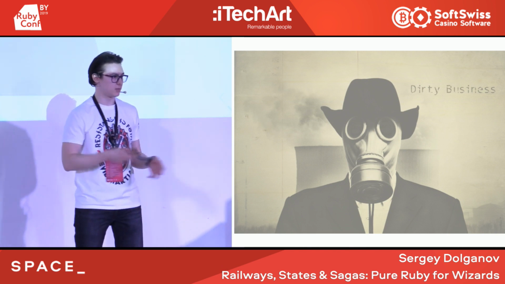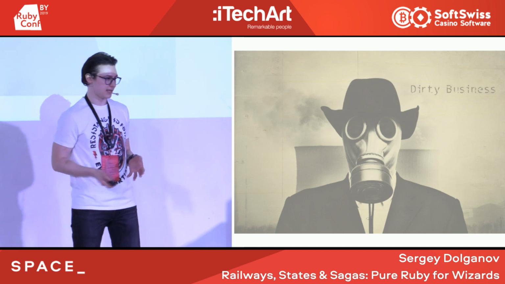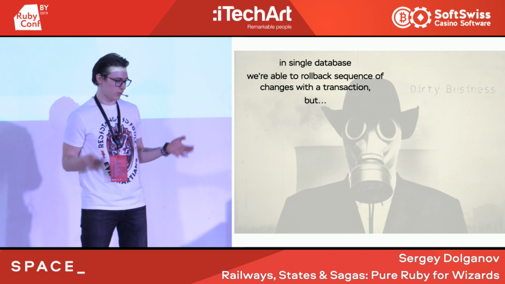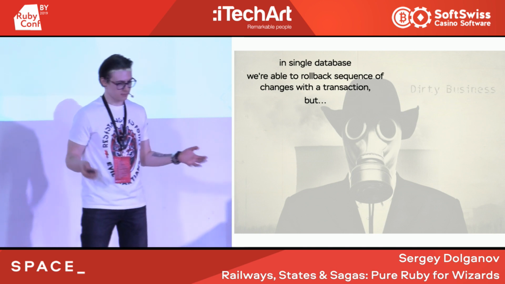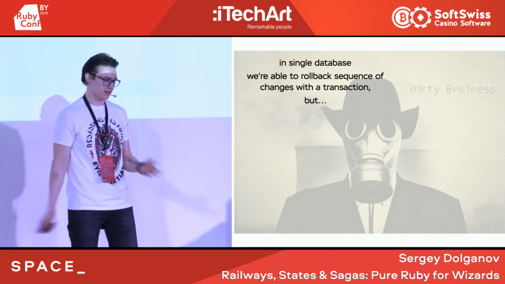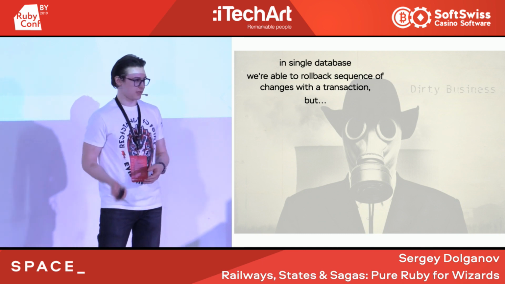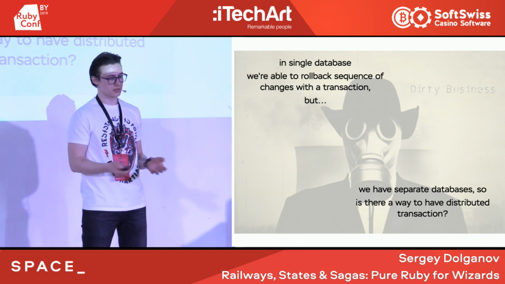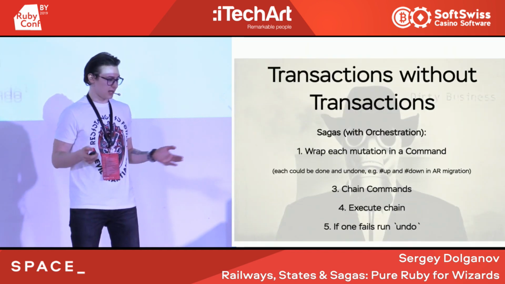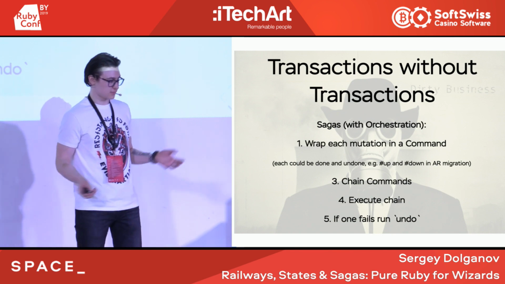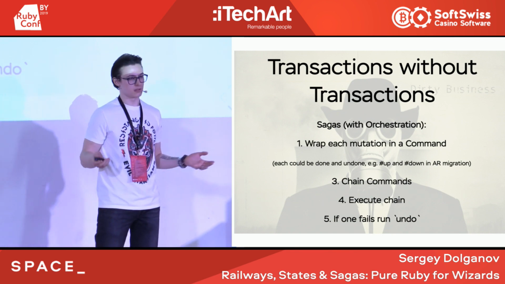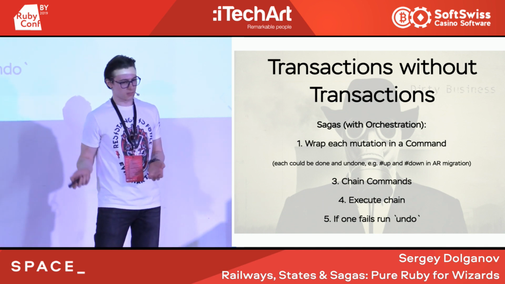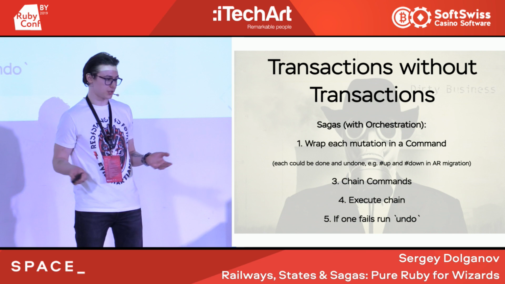It could be the UPS system or Russian Post, and if something fails, we are unable to roll it back, because when we have a single database, everything is okay. We just wrap it in a transaction and everything will be all right at the end of the transaction. But we have separate databases, no access to the external system, so how to behave? We need a transaction without a transaction. So actually, there is a pattern called business transaction or saga, which helps us to conquer this issue.